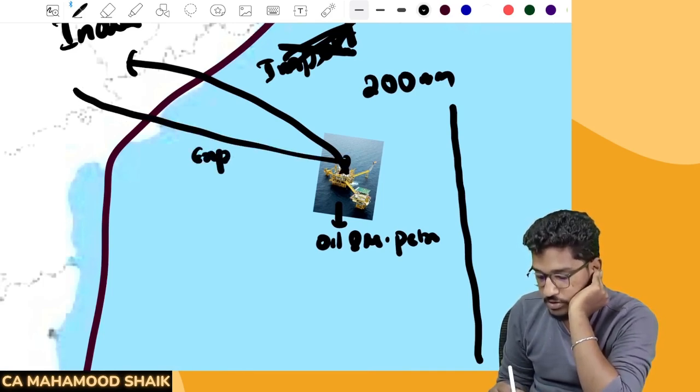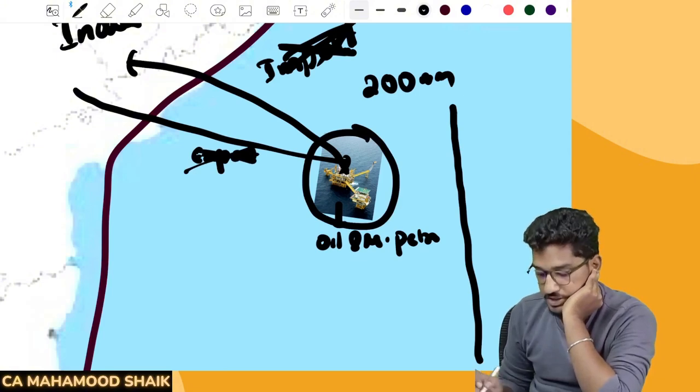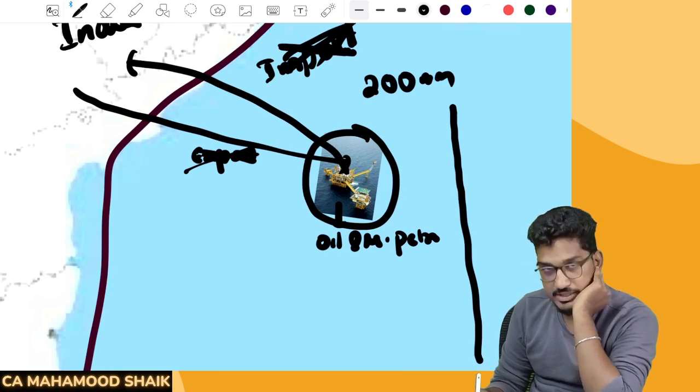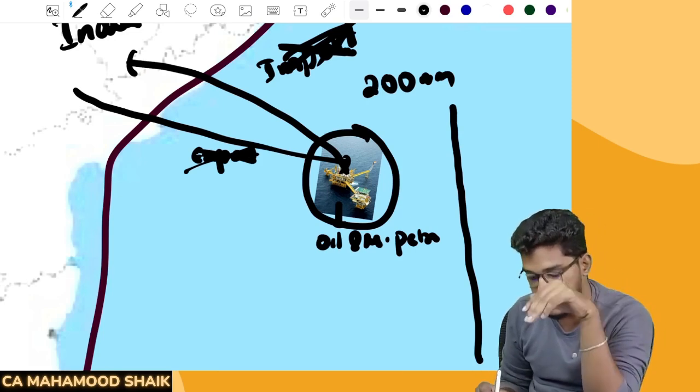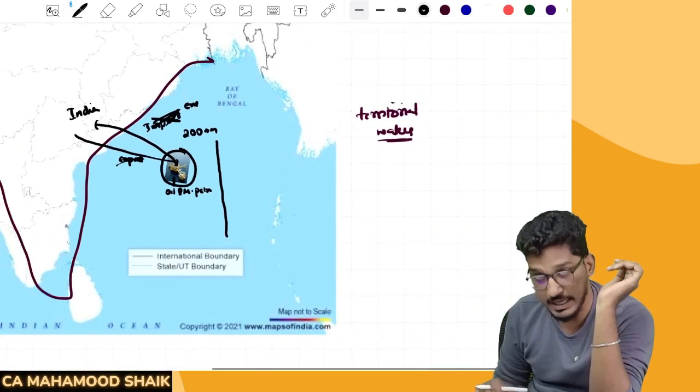From the landmass, someone has supplied that spare part to that oil rig. Can that be called export? No, that will not be called export. Why? Because this is also forming part of the India definition only. So if anything has been moved from here to the landmass, that will not be called import. From the landmass, if it has come to here, that will not be considered as export. Why? Because that is also forming part of the India definition.